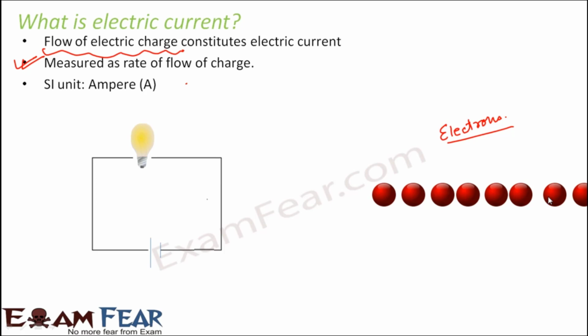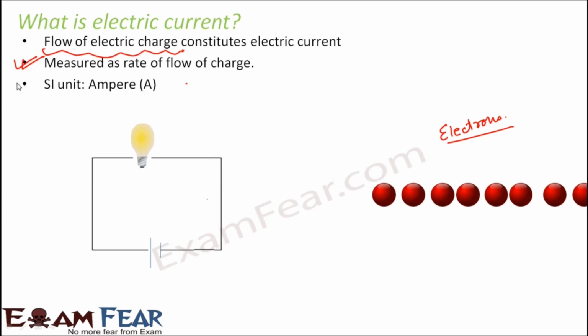Now another important thing is electric current flows only when these electrons are moving, because only when they are moving is there a flow, only then there is a current. Now if these electrons are staying at one place, if they are at rest, if they are not moving, then there is no electric current through the wire. So movement of these electric charges, or we can say flow of electrons, constitutes electric current.